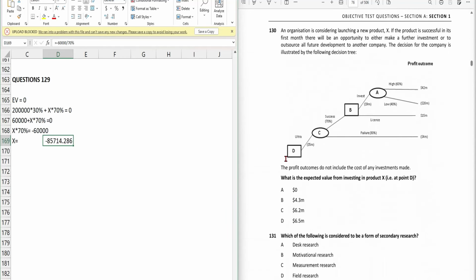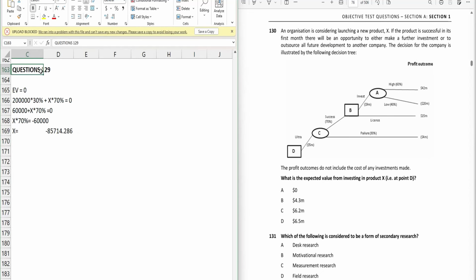Now the question is 130. An organization is considering launching a new product X. If the product is successful in its first month, there will be an opportunity to either make a further investment or to outsource all the future development to another company. The decision for the company is illustrated by the following decision tree. What is the expected value from investing in the product X, that is at node D? Basically the organization is considering taking one decision, and the decision is to launch the product.